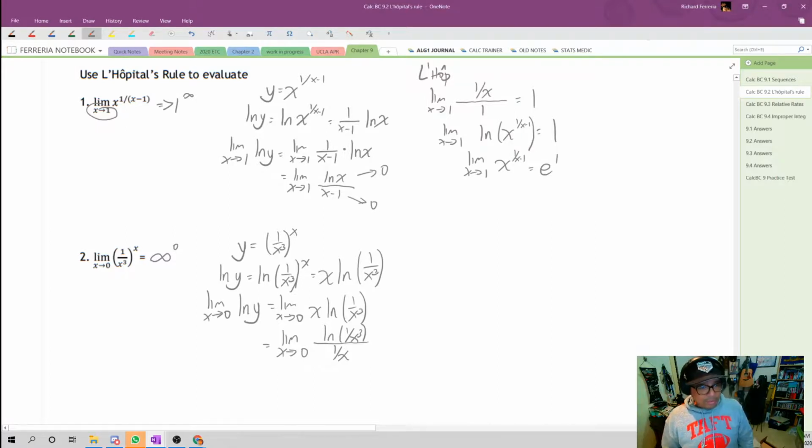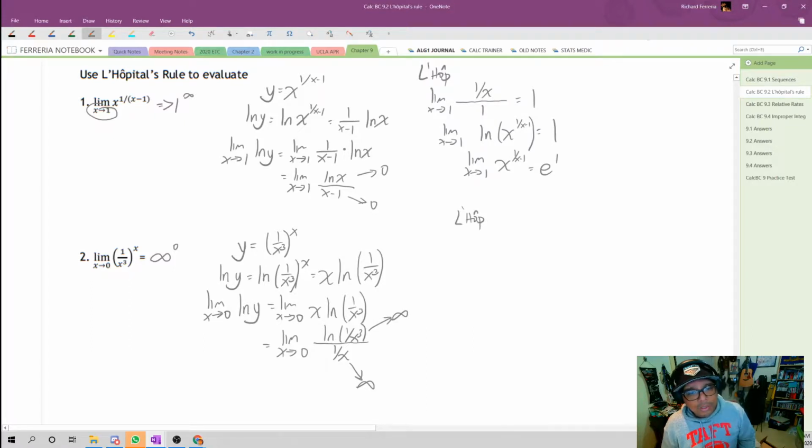We have the natural log of 1 over 0. 1 over 0 approaches infinity. Natural log of infinity goes to infinity. And 1 over x, as x goes to 0, also approaches infinity. So this is infinity on infinity, which is a classic indeterminate form. So we use L'Hopital's rule